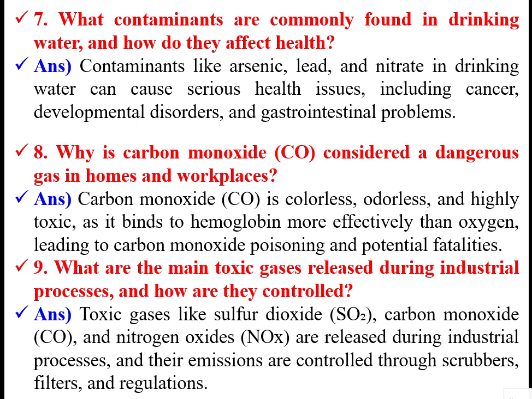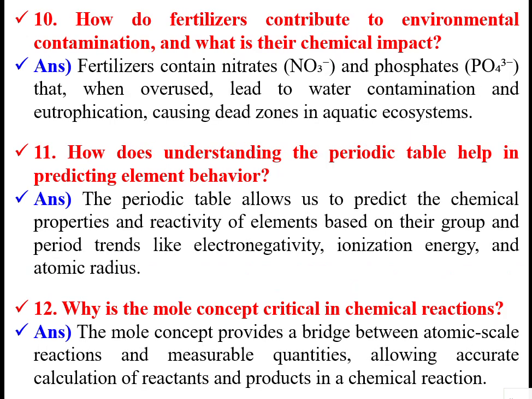These are released during industrial processes and their emissions are controlled through scrubbers, filters and regulators. Some separation techniques are there. These are very much toxic. Next slide please.